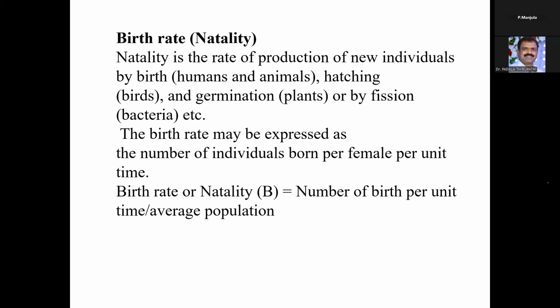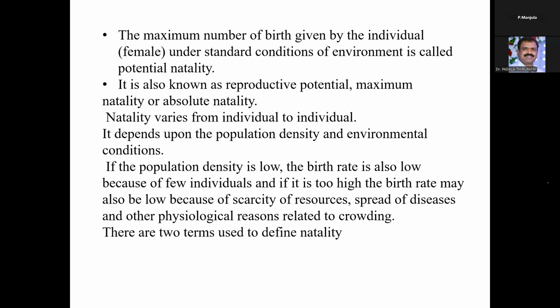This is the equation of birth rate or natality, that is, the number of births per unit time divided by the average population. The birth rate is denoted by capital B. The maximum number of births given by an individual, mainly a female, under the standard conditions of the environment, that is, under favorable conditions, is called the potential natality.